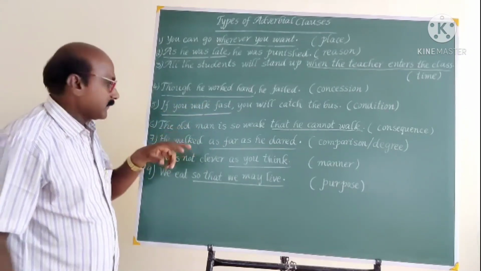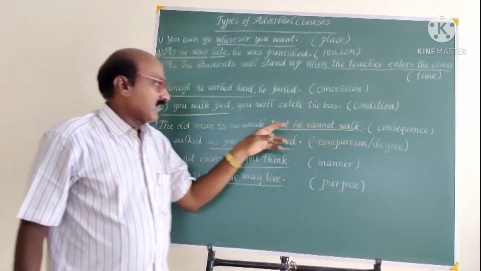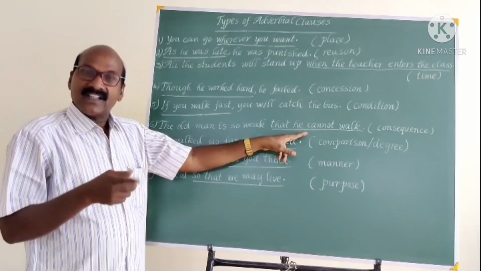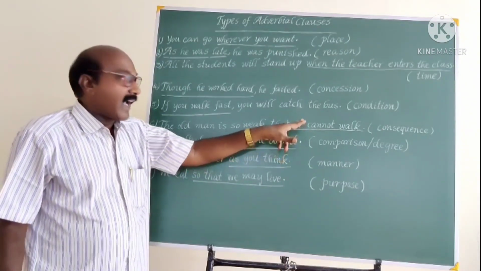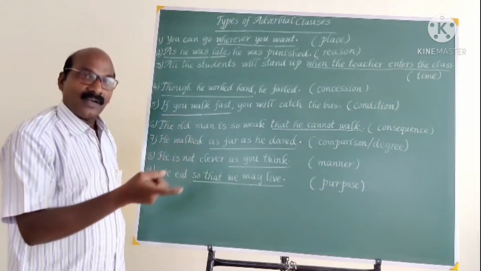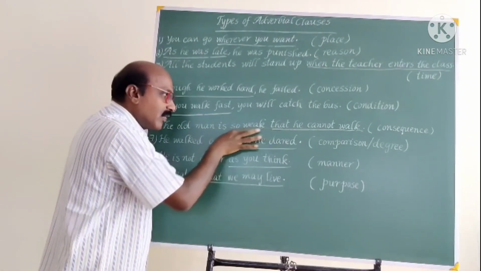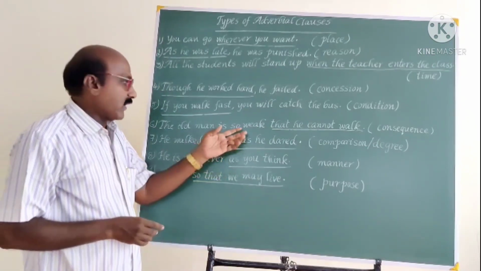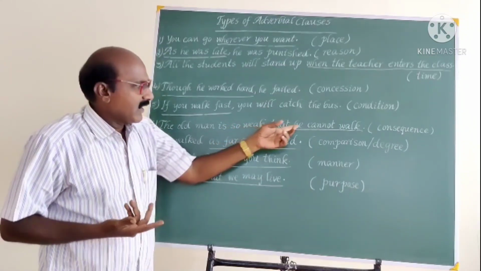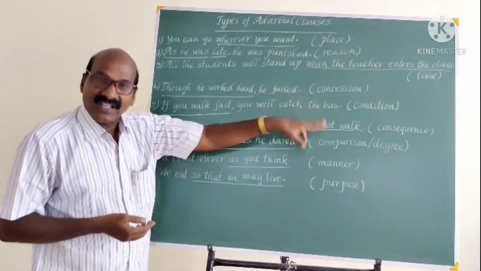Some condition is there. The old man is so weak that he cannot walk. That he cannot walk is the subordinate clause. This is the adverbial clause of consequence. Why do we call it an adverbial clause of consequence? The old man is so weak. Here, weak is the adjective. As a result of his weakness, what happened? He cannot walk. So weak that he cannot walk.